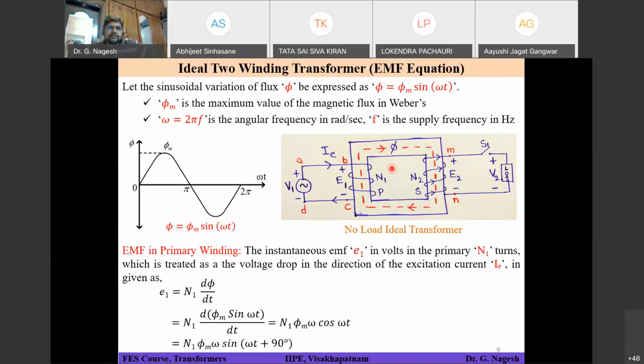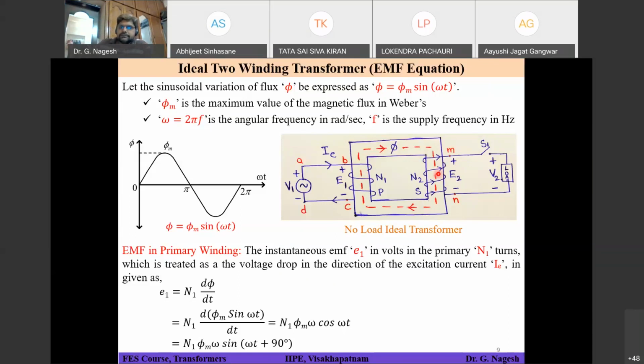That flux is flowing in the core of your transformer. Since flux phi is common to the primary as well as the secondary winding, and is the one generating voltage in both windings, we start our analysis with flux phi. If you want to convert in terms of phi equal to L into I, that analysis will also be correct.